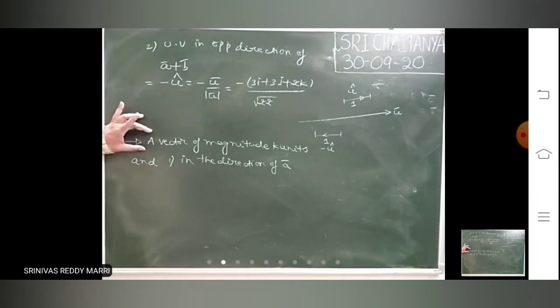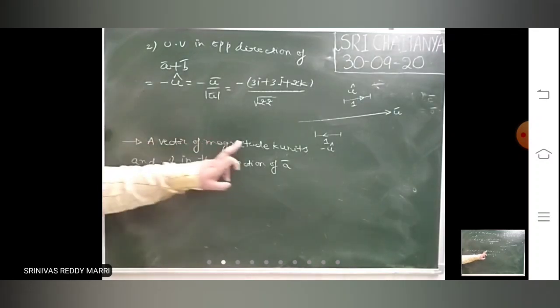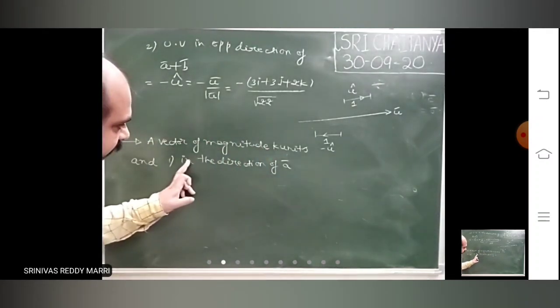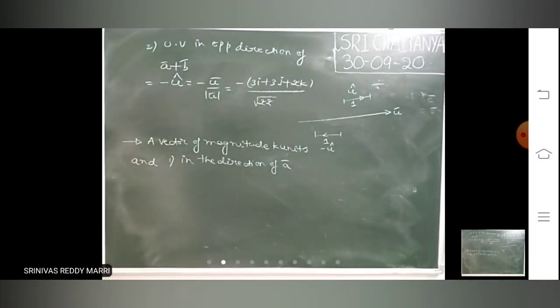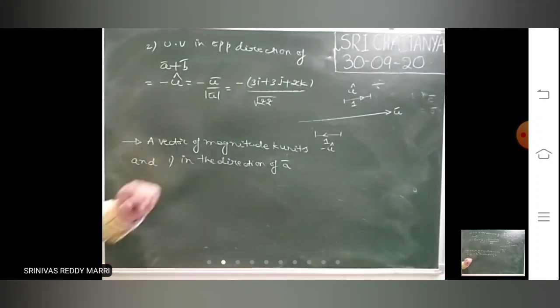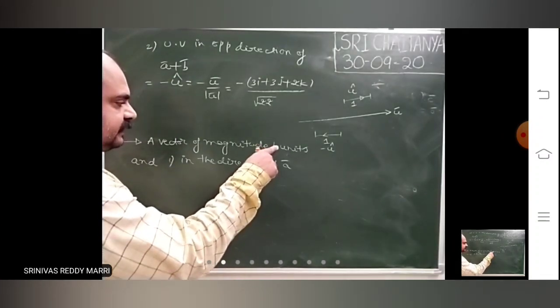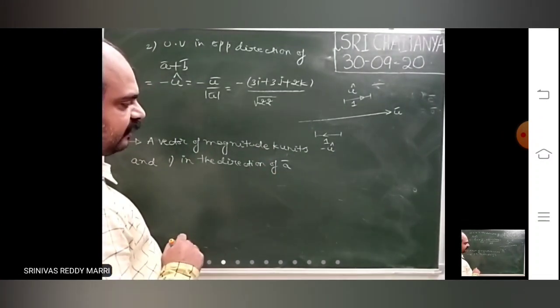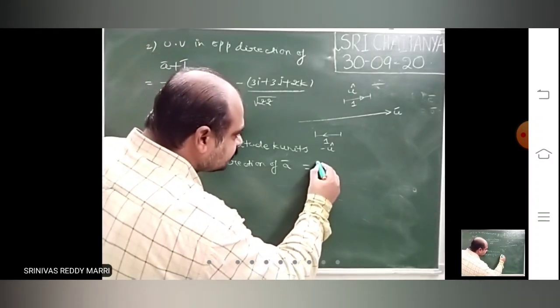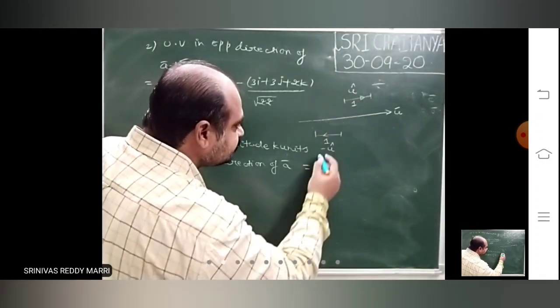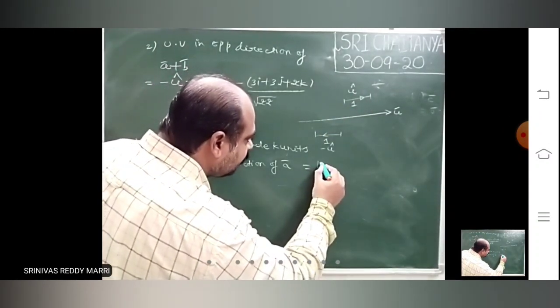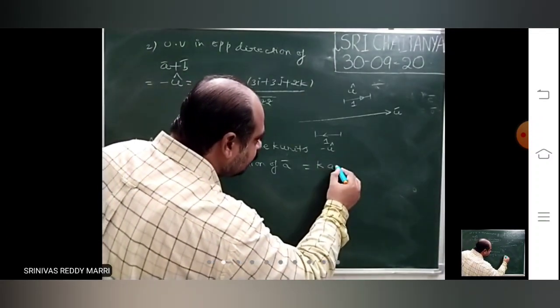Suppose you want to find a vector of magnitude k units which is in the same direction of a bar. Now this is the unit vector. Now I want a vector of magnitude k units in the direction of a bar. 1 unit means u cap, k units means what? k into a cap.